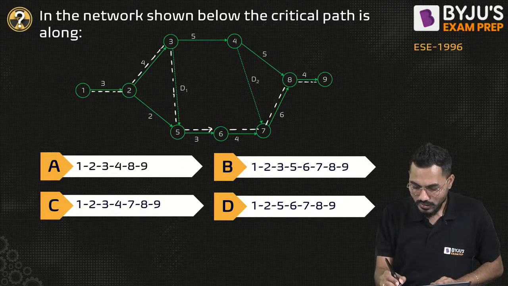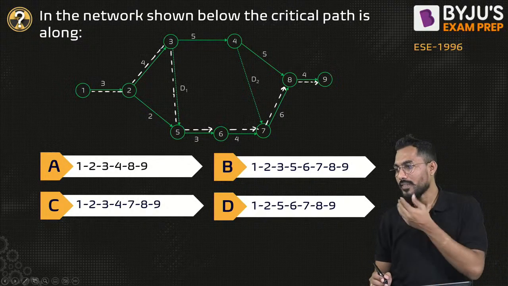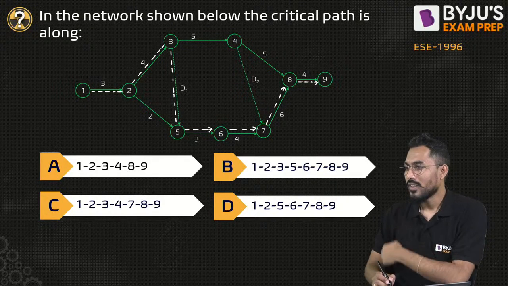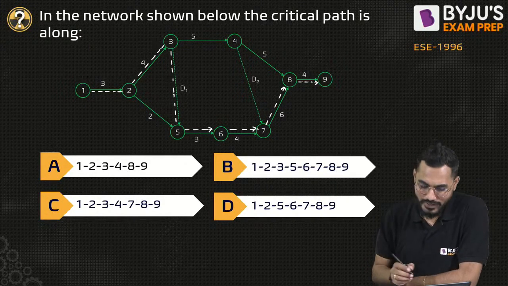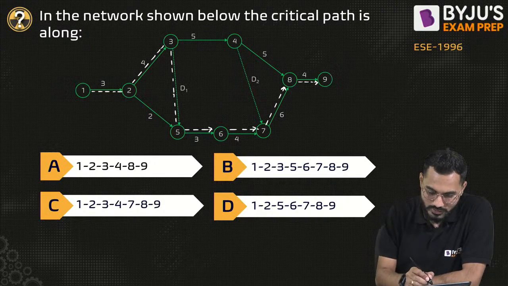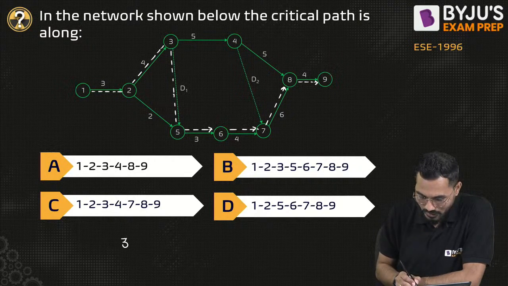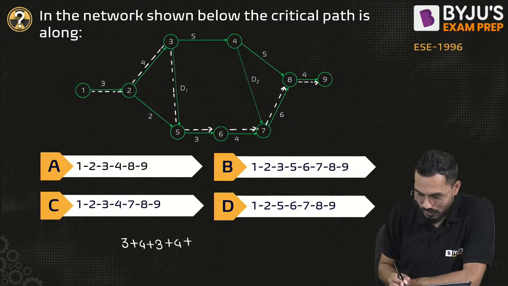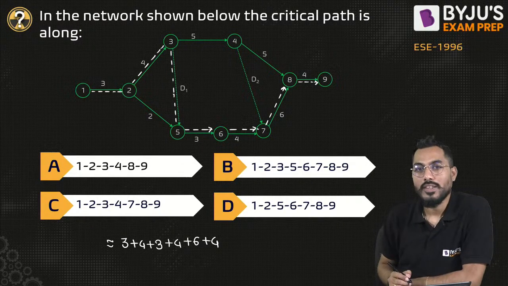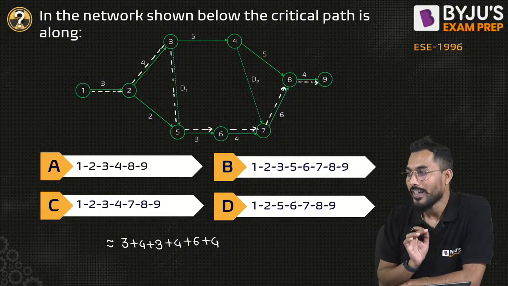So from here to here, here to here, here to here, here to here. Is it the longest path available? Yes, Mayank? Fine. So can I say that 3 plus 4, 3 plus 4, plus again 3, plus 4, plus 6, plus 4, this will be the longest path available in the network diagram?